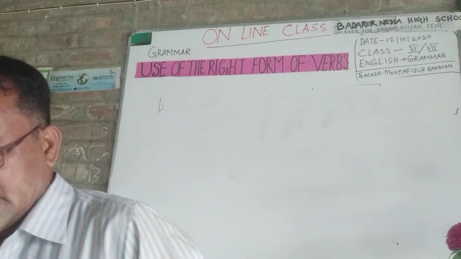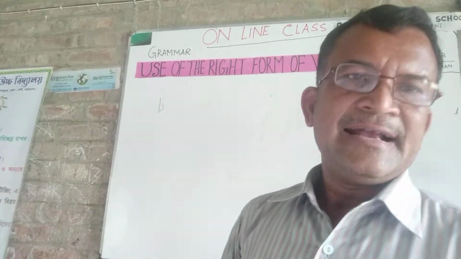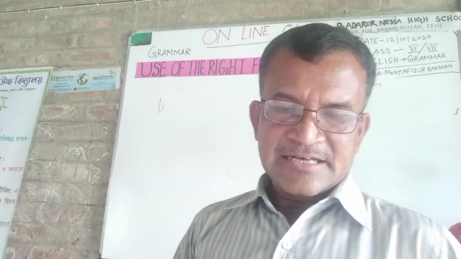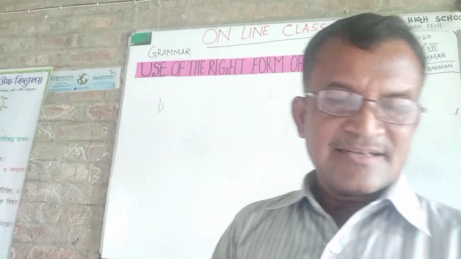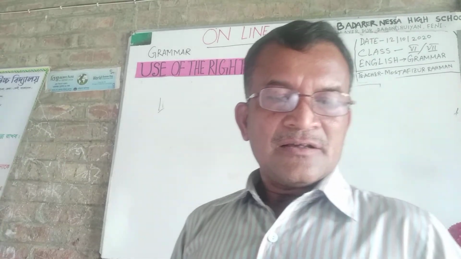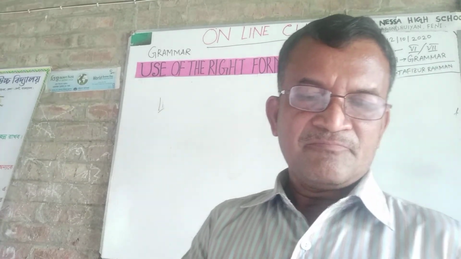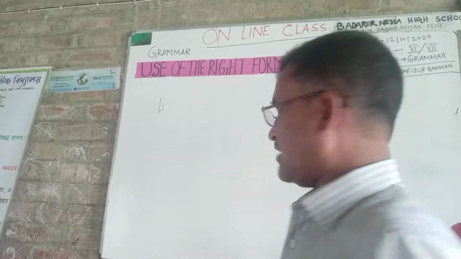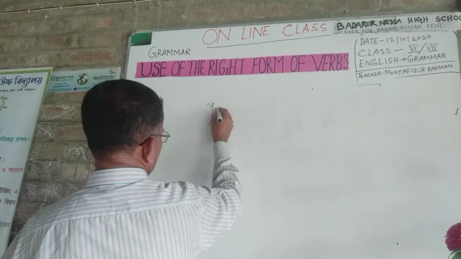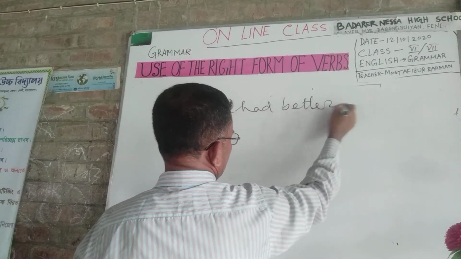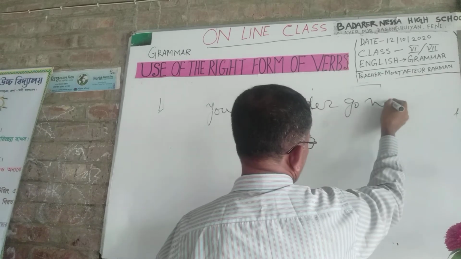Dear students, had better, had rather, write down please. Had better, had rather, would rather, let, must, need, dare. You must use verb present form or base form. You had better go now.